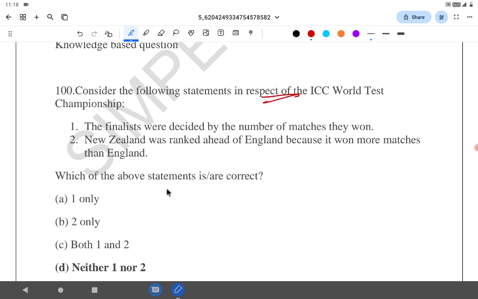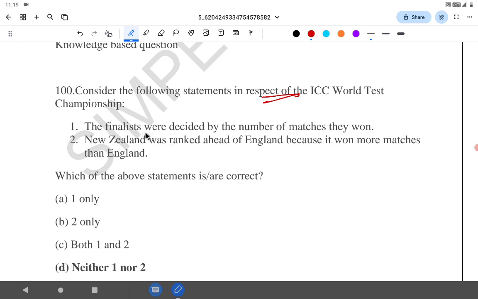If you go to the one day ODI or T20 World Cup, let's take T20 World Cup, there are league games. There are 1, 2, 3, 4 teams. In one group, there are 4 teams. Just for example, they play among themselves. Top 2 will come to semis. They play finals. In the Test World Cup, there are no league games. Directly, the top 2 teams in that year's tests are selected.